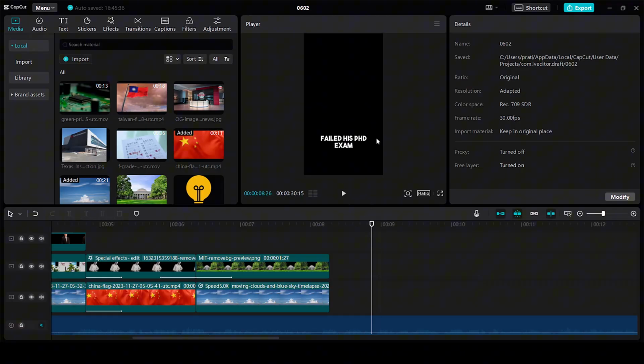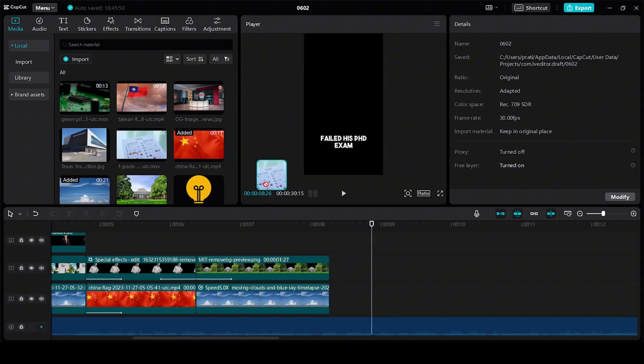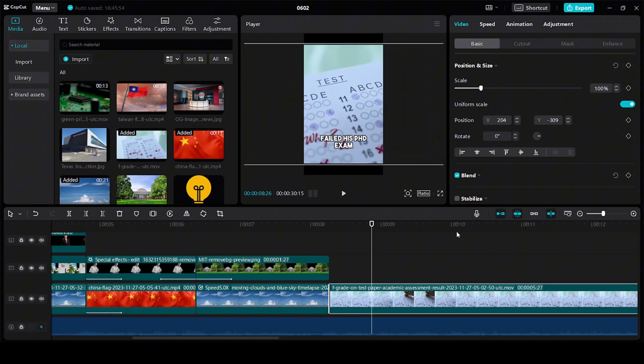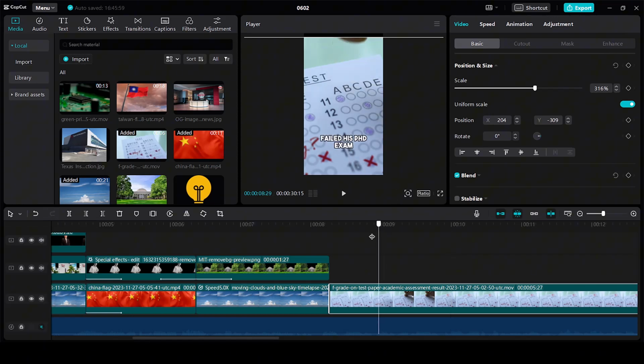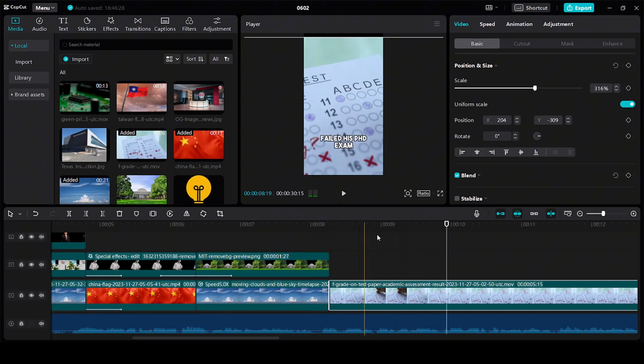Moving on, we have the text that he has failed in his PhD exam. So for showing that, I am going to add this B-roll to the timeline and then increase the size. So where he says and failed his PhD exam, when we have the text failed his PhD exam, at the same time, we should have the F on the screen. So I'm going to trim this clip from the left. He failed his PhD exam. Okay, PhD exam. So this looks perfect.